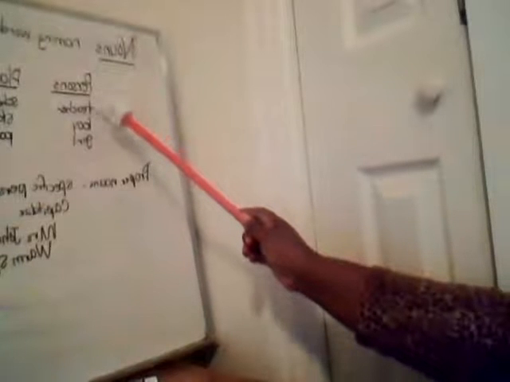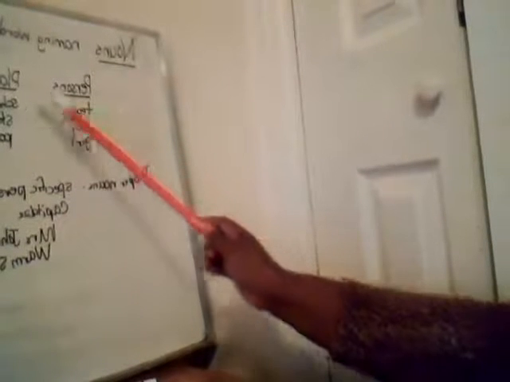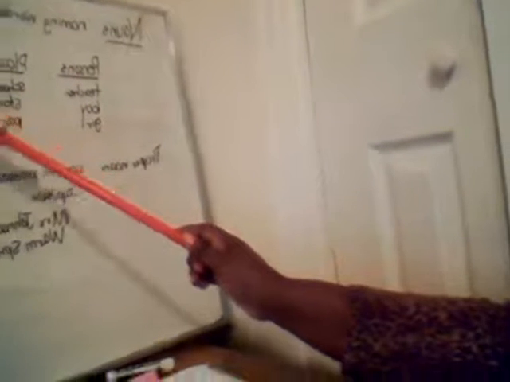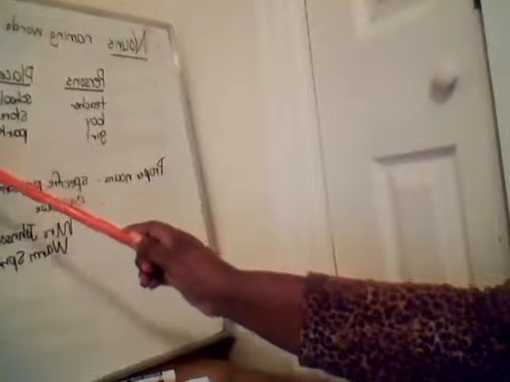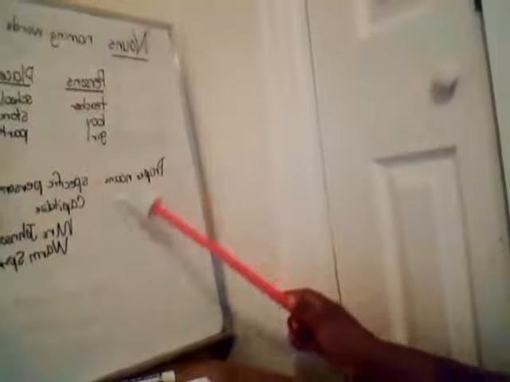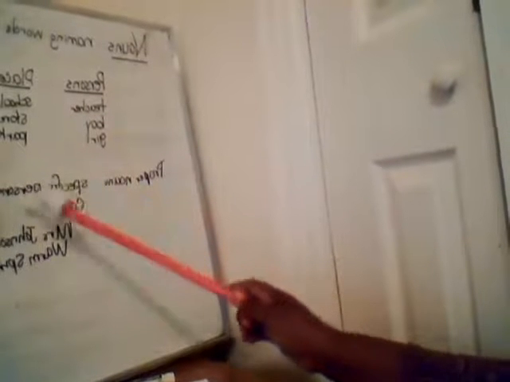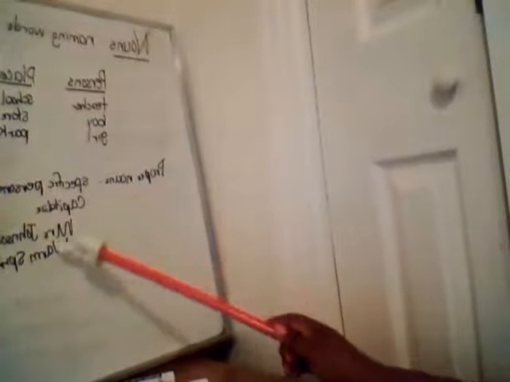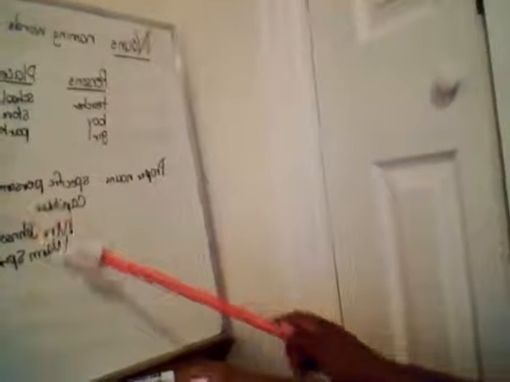So remember, parts of speech. Nouns are naming words for persons, places, things, or ideas. For example, a person can be a teacher, a boy or a girl. A place can be a school, store, or park. A thing can be a desk or paper. Ideas can be love and hate. And remember, proper nouns refer to specific persons, places, or things, and they begin with capital letters, such as Mrs. Johnson, which is a specific lady, Warm Springs, which is a specific place.